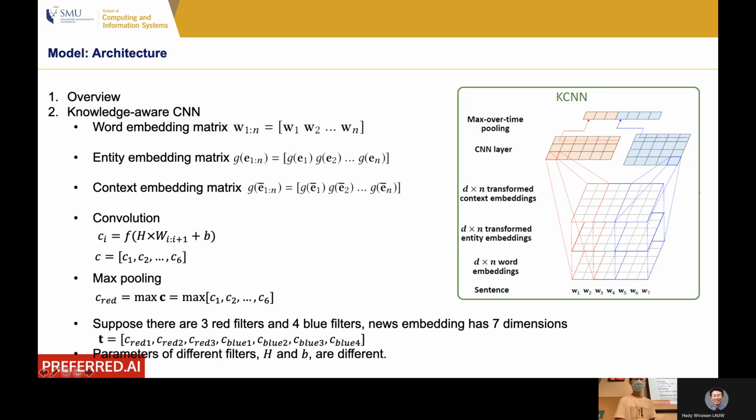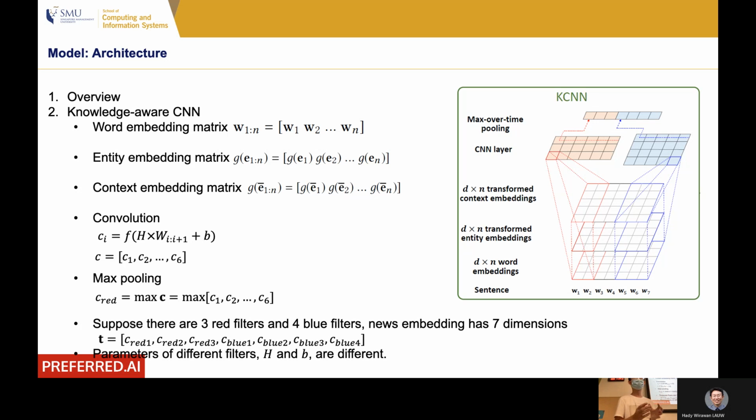However, you can see there are 3 red filters. All the red filters have a window size of 2, and there are 3 red filters. That's why we have 3 rows of embeddings here. Similarly, the blue filter has window size of 3. So we have 4 blue filters. That's why we have 4 rows of blue embeddings here. Each row corresponds to one filter.